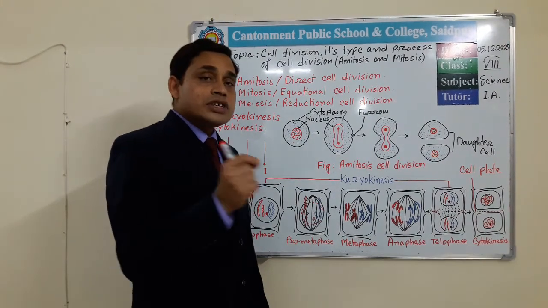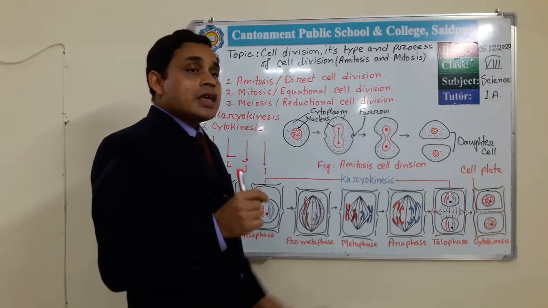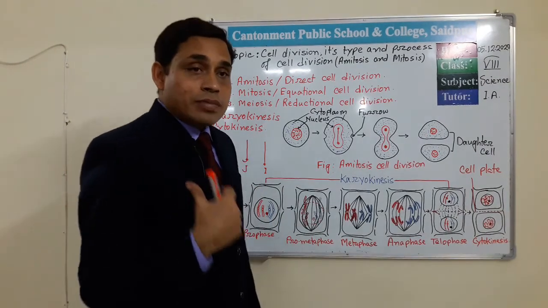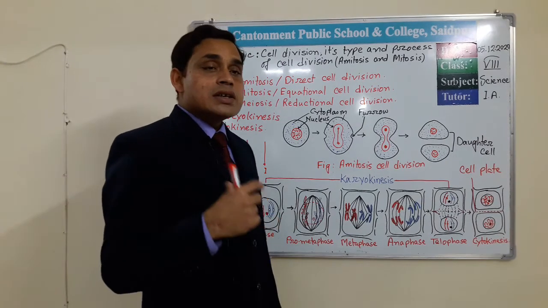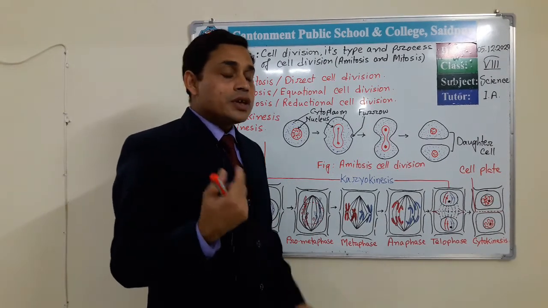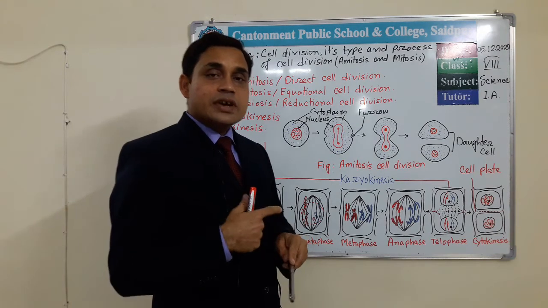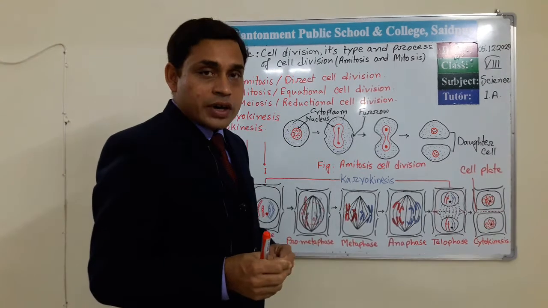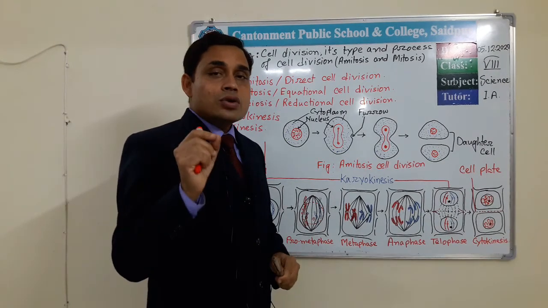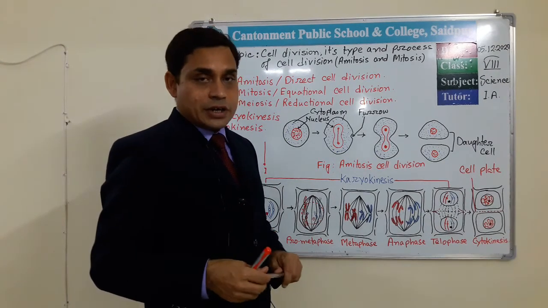And where does this mitosis cell division occur? We know in the case of an animal's body it occurs in somatic cells, but some exceptions are present, such as our RBC, that means red blood cells. In our nerve cells no cell division occurs. Why? Because no active centriole is present here.